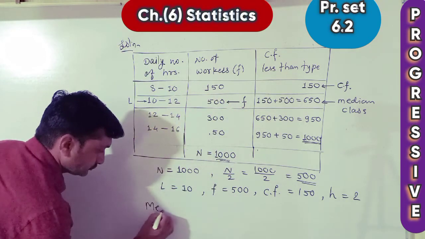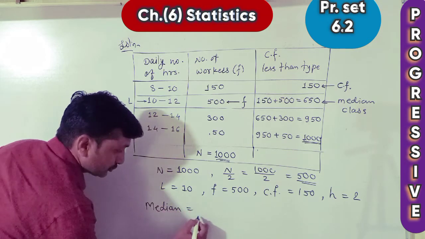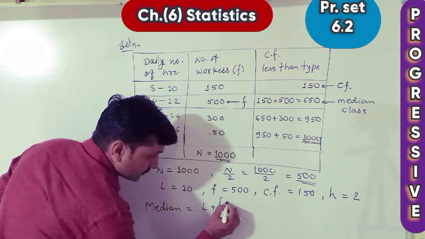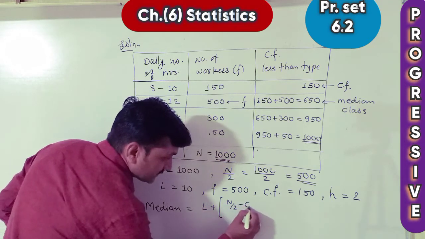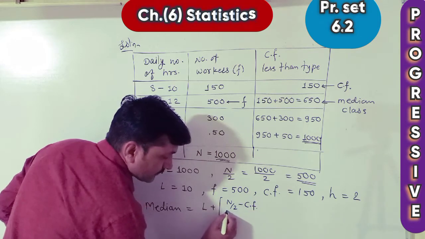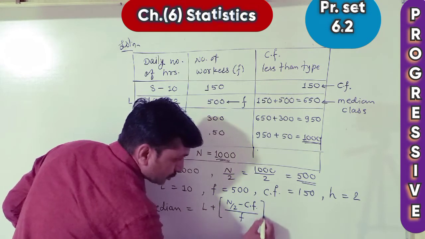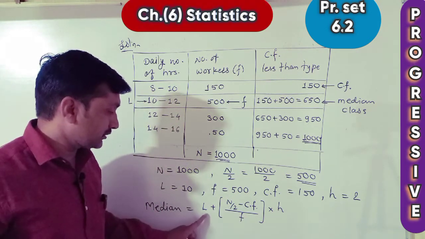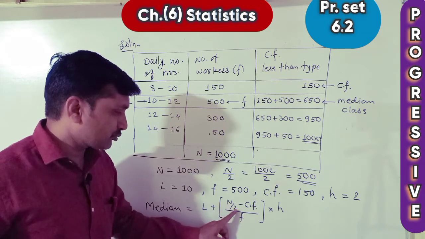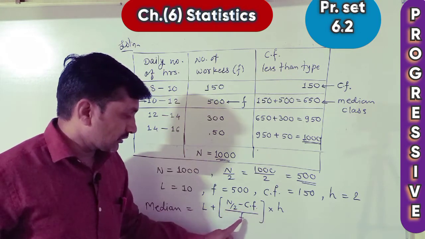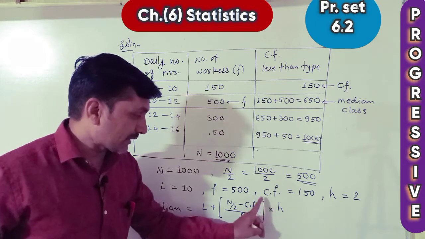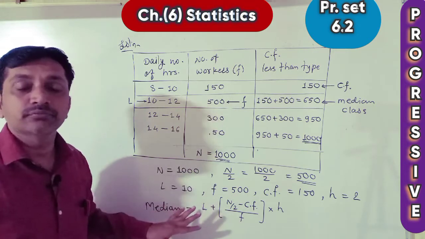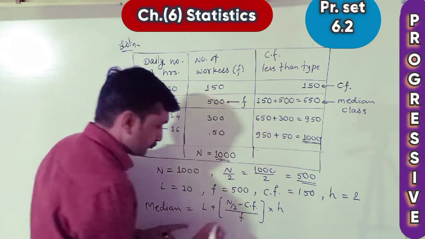Median is equal to L plus, you have to memorize this formula, L plus in bracket n upon 2 minus CF upon F bracket close multiplied by H. See, median is equal to L plus, means lower limit plus in bracket n upon 2 minus CF upon F bracket close multiplied by H. Now put all values here and find out median. Now let's substitute values.